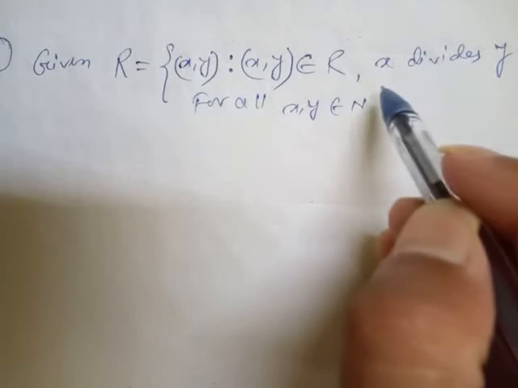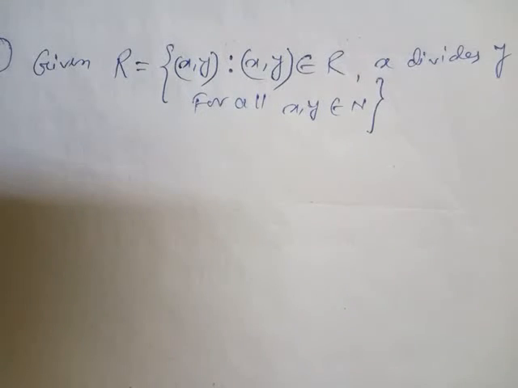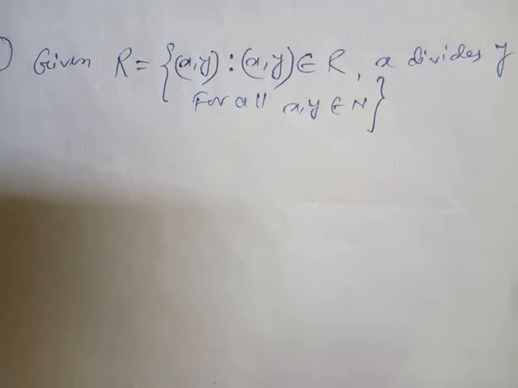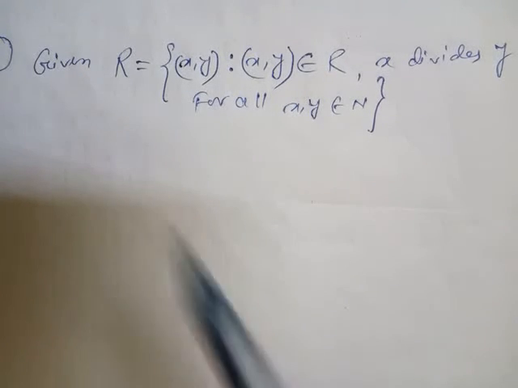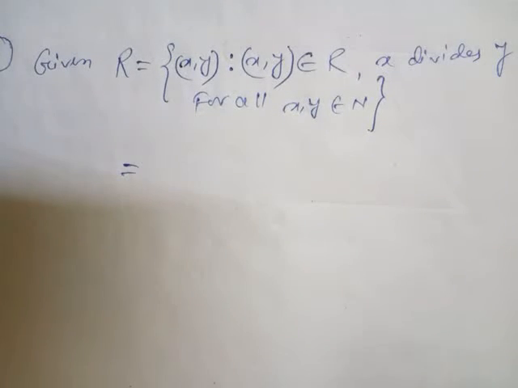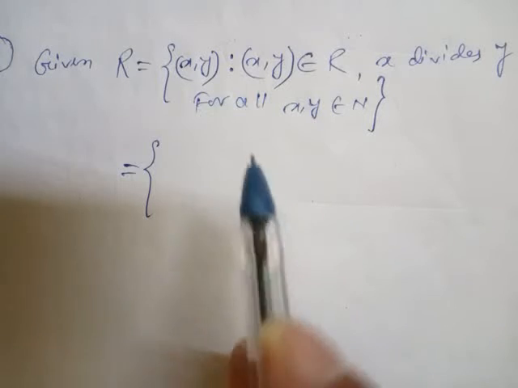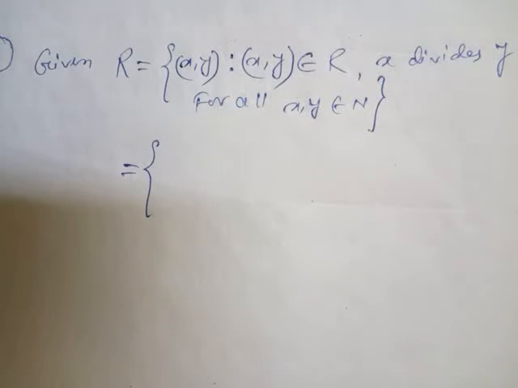X and y belong to N, the set of natural numbers, meaning 1, 2, 3, 4 up to infinity. Now look here, x divides y, we'll take only those values which signify that x divides y. If it is N, the set of natural numbers, it will start from 1, 2, 3, 4 obviously.